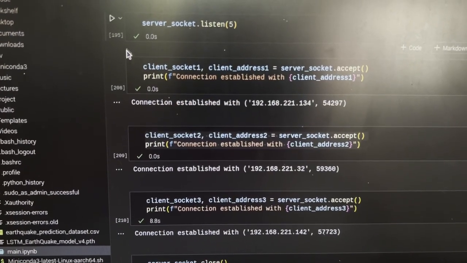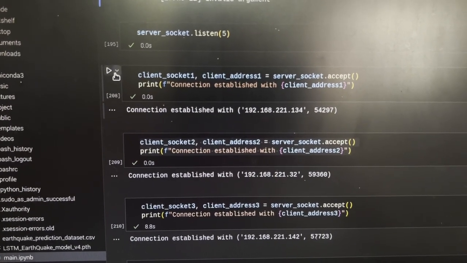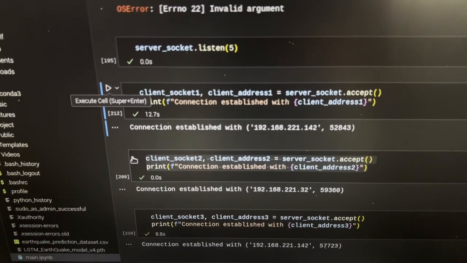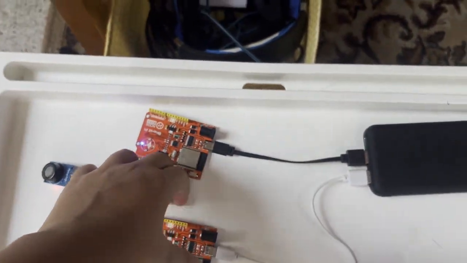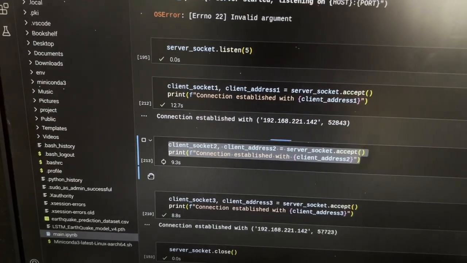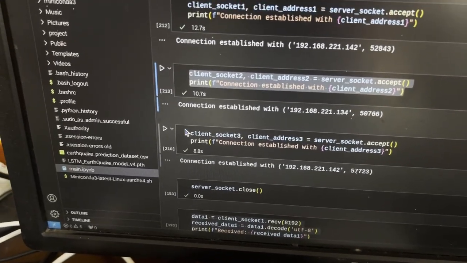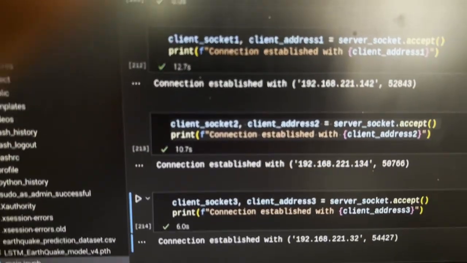Once we start listening on the port, we're going to make a connection with each of the IP addresses of all the Bharat Pis. So this is IP address number 1. See, now the connection has been established over here. Now we're just going to do the same over here. And then it'll just require a simple restart on the Bharat Pis. And then the connection will be established, as you can see over here. And now we're going to establish our connection with client number 3. We're going to run that. Just restart our Pi. And now connection established with all 3 of the Pis, connecting to each of their IP addresses.